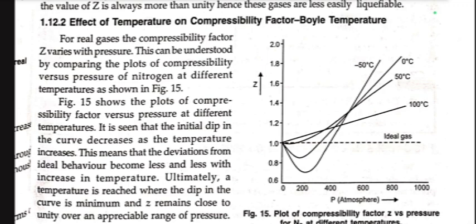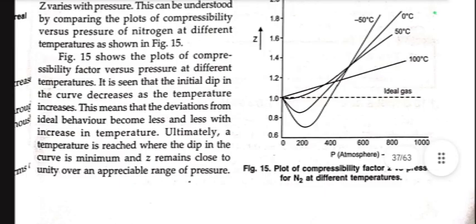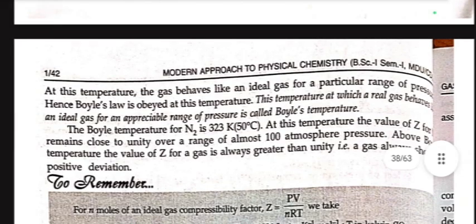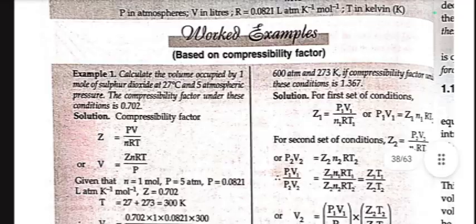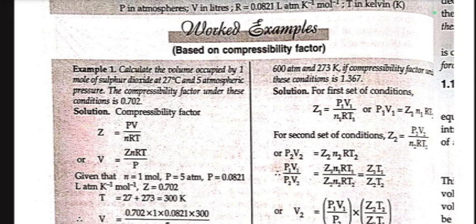It is seen that the initial dip in the curve decreases as the temperature increases. This means that the deviations from ideal behavior become less and less with increasing temperature. Ultimately, a temperature is reached where the dip in the curve is minimum and Z remains close to unity over an appreciable range of pressure. At this temperature, the gas behaves like an ideal gas for a particular range of pressure. Hence, Boyle's law is obeyed at this temperature. This temperature at which a real gas behaves like an ideal gas for an appreciable range of pressure is called Boyle's temperature.